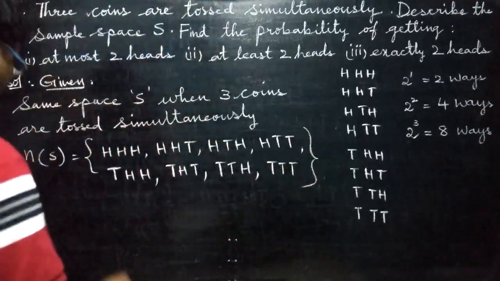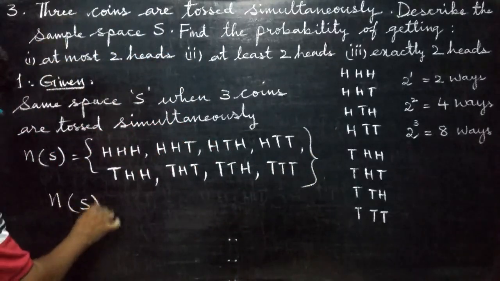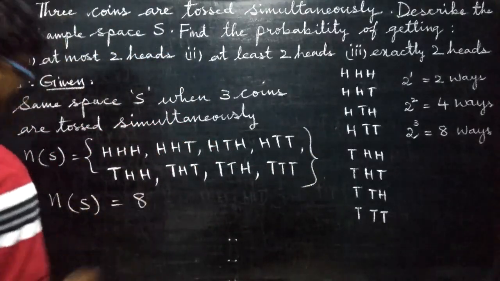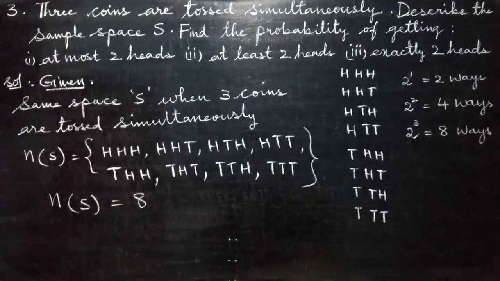These are the 8 ways. N of S is equal to 8 ways. Keep in mind. They told to describe, we have described.